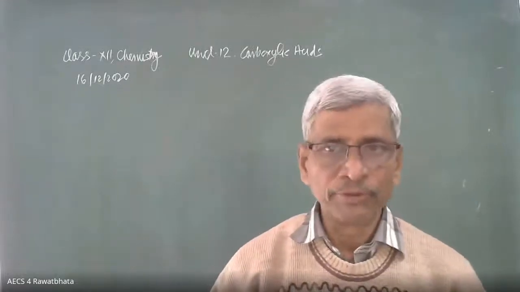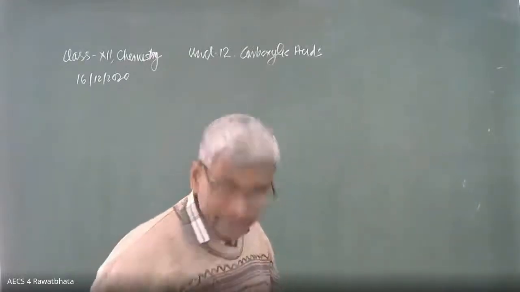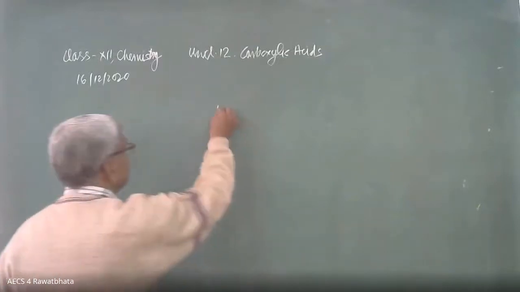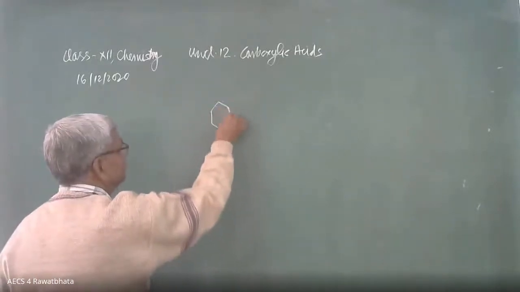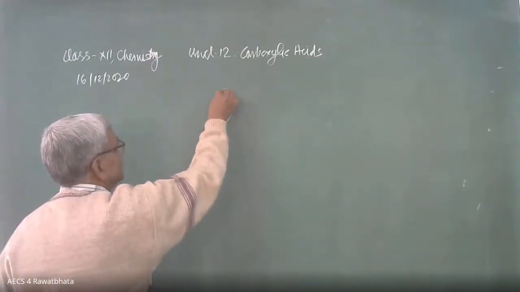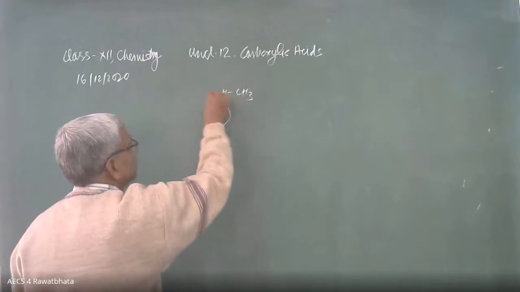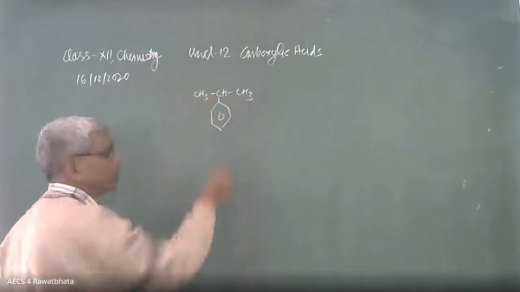Cumene, we should know the formula first. Cumene, its structure is like this. This is the cumene. Here is CH, CH3, and here is CH3.